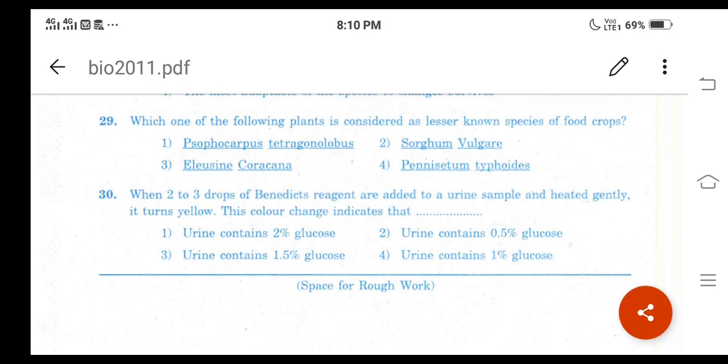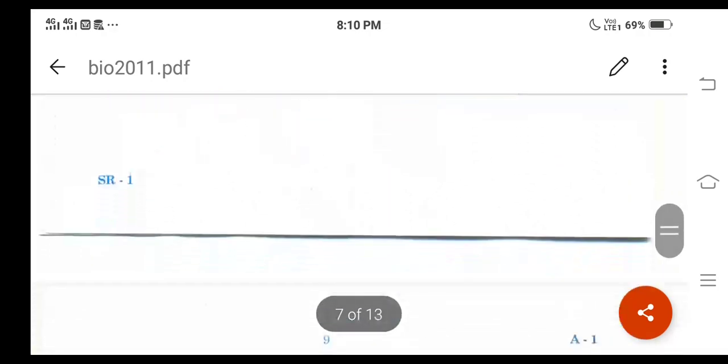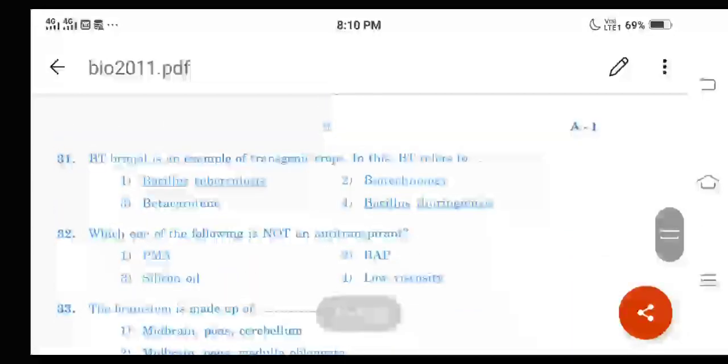Then next one, question number 31. BT brinjal is an example of transgenic crops. In this, BT refers to. Now, currently we are going to study this concept, that is biotechnology and its applications, and the options are like this: Bacillus tuberculosis, then biotechnology, then beta carotene, then Bacillus thuringiensis. And here BT stands for Bacillus thuringiensis.